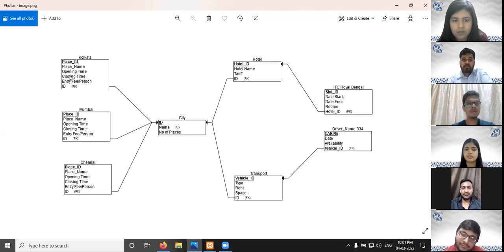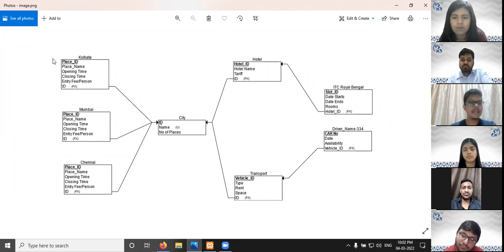Now, if we provide service within that city, then only we will go to the hotel and the transport, and we will make arrangements for the hotels and the transport for the entire duration of the stay. For that, we are going to take a 50% advance of that budget from the customer in the beginning, and according to the choices that he or she makes in the transport, we are going to adjust the rest of the 50% amount. We are going to make the revenue in such a way that we choose the least cost hotel and the least cost transport mechanism, and according to that we are going to make the profit margin more, so that our revenue model works out.